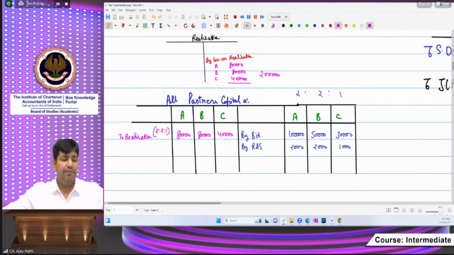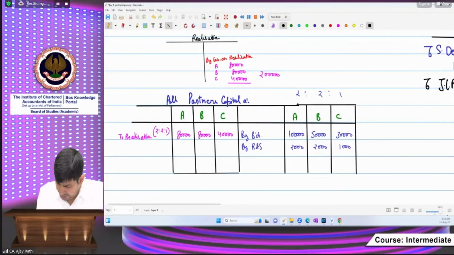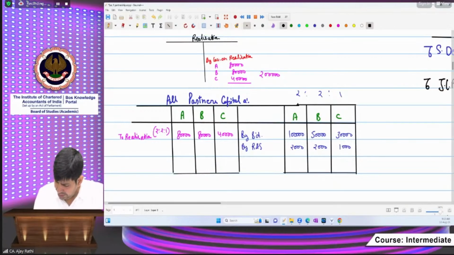Now, please move slowly. Here, the concept is very easy, but the concept is somewhat advanced. See, beta, first we are understanding the meaning of insolvency here. In this chapter, what do we mean by insolvency?